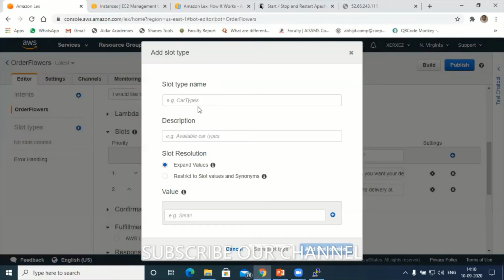Create slot type, flower types. Very quickly I'll try to finish this flower type.